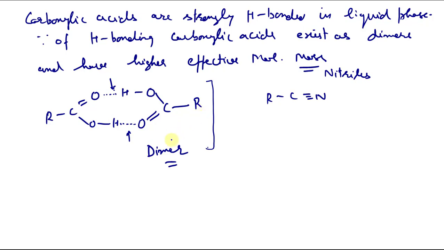First I will show this dipolar association. So RC triple bond N, it is partial positive at carbon and partial negative at nitrogen, so the dipole is like this. We have another molecule, we can write it like this, with partial positive and partial negative. Nitrogen has a lone pair.